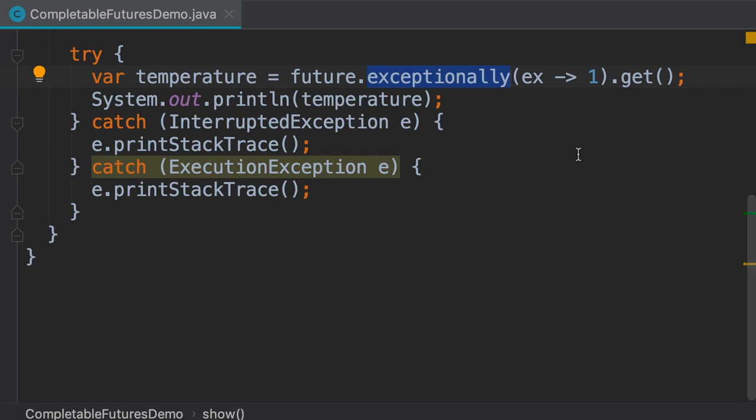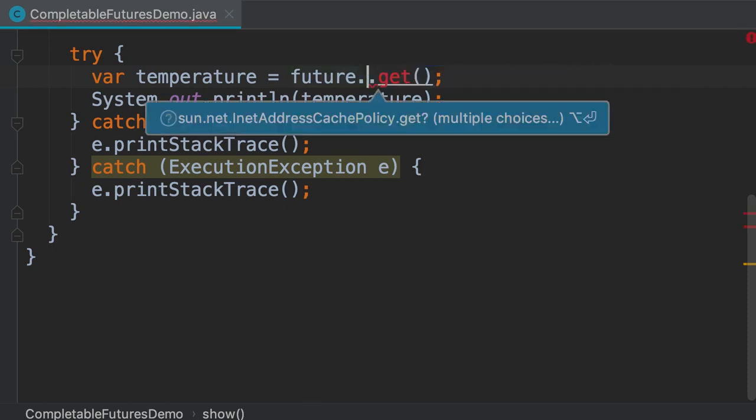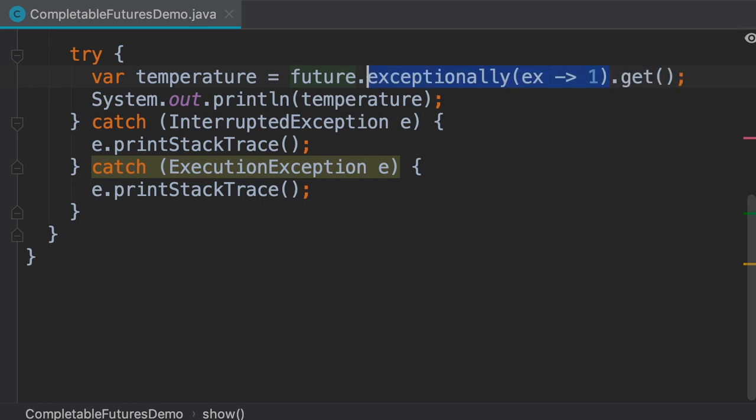Now, one thing you need to understand is that this method will return a new completable future. So this completable future is different from the one we originally created. With this method, we're programming this completable future to return a default value if an exception is thrown. So when we call the get method on this new completable future, we'll get that default value. If we call the get method on the original completable future, we'll get an exception. So this is something that you're going to see again and again throughout this section. A lot of methods in the CompletableFuture class return a new completable future. With this, we can build a recipe for our asynchronous operations.